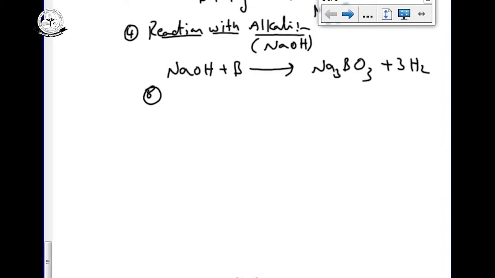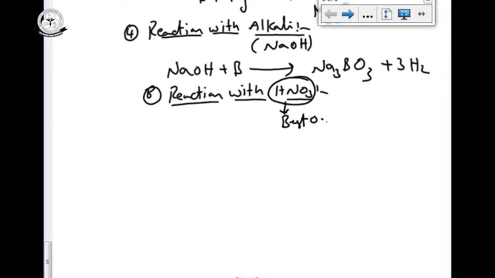If boron reacts with acids like HNO3, boron cannot displace H plus ions from the acid, as we said previously. Now boron reacts with HNO3. Why am I taking HNO3? Because HNO3 is the best oxidizing agent. So we do not consider it as an acid here, but as the best oxidizing agent. Boron reacts with the oxidizing agent to give orthoboric acid H3BO3 and liberates NO2 gas.